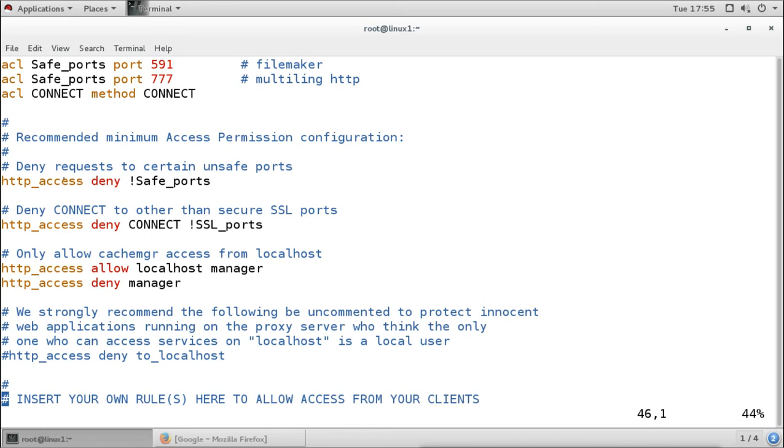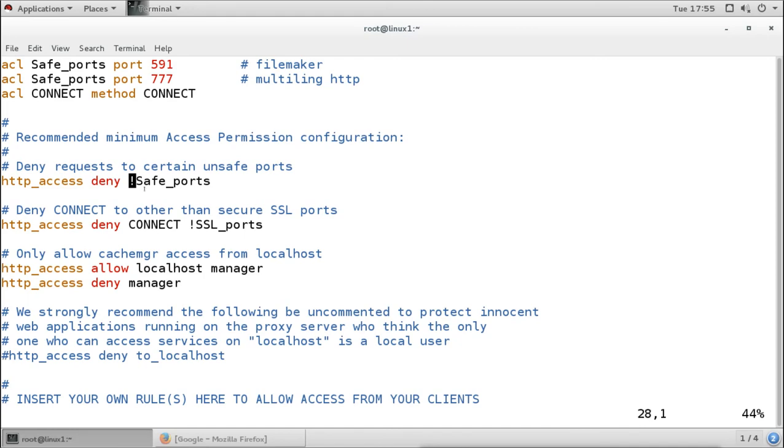HTTP access deny safe ports, but it is not going to deny the safe ports because these are safe ports. So actually it is not denying the safe port, it is adding this here. Now this means not, that means not safe port. So what it is saying, deny all the ports which are not safe ports. That means only allow the safe ports. Now what is the meaning of safe ports?